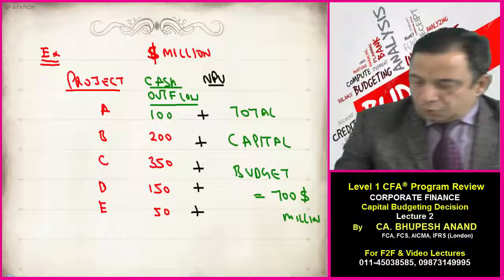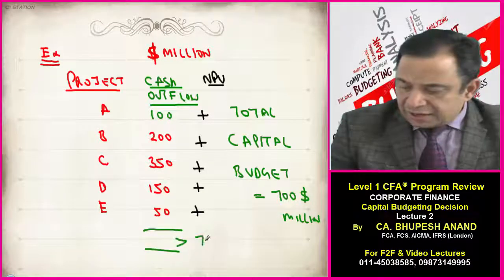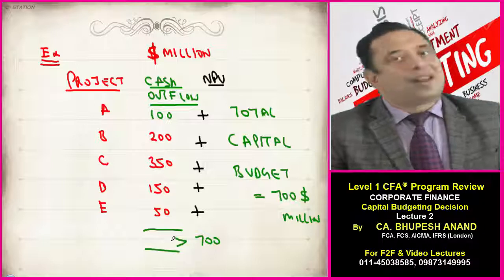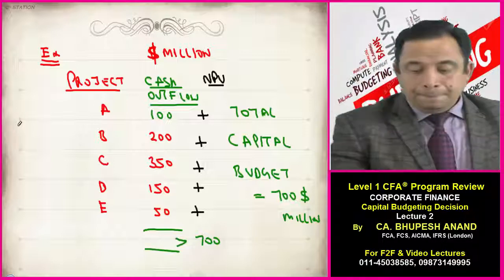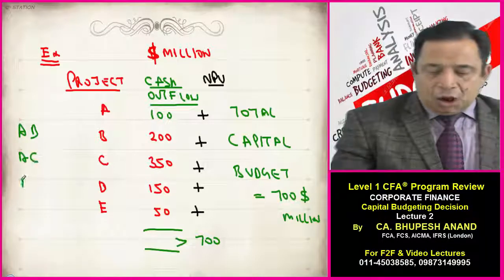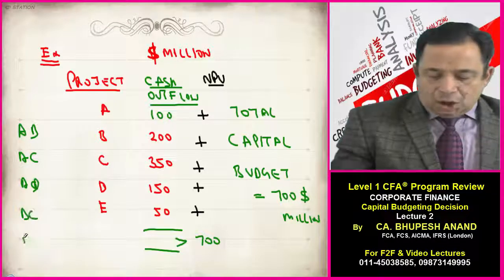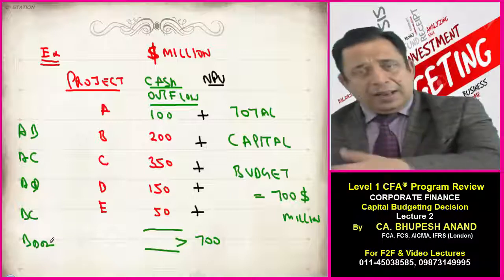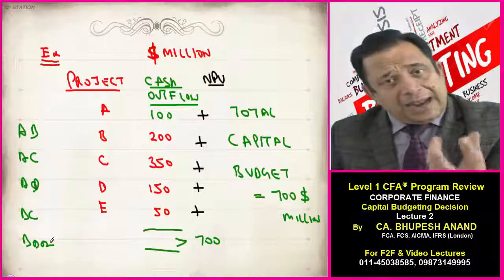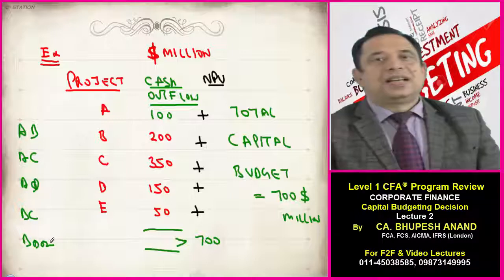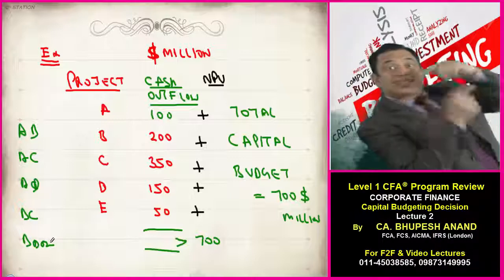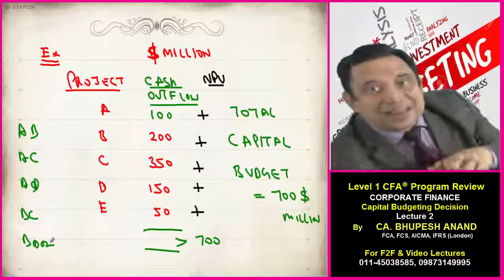The total of outflow is more than 700. It means I cannot accept all. It means I have to prepare the combinations. Either AB or AC or AD or BC or BD, as the case may be, depending upon the total funds available and the outflow involved in a particular project. So this process is named as the capital rationing process.